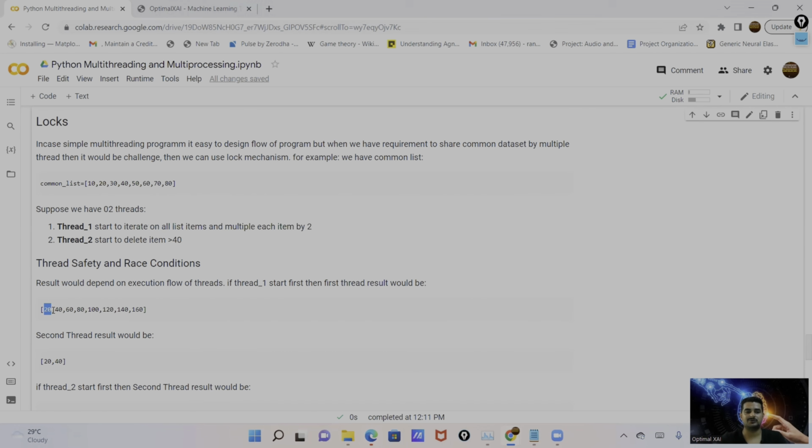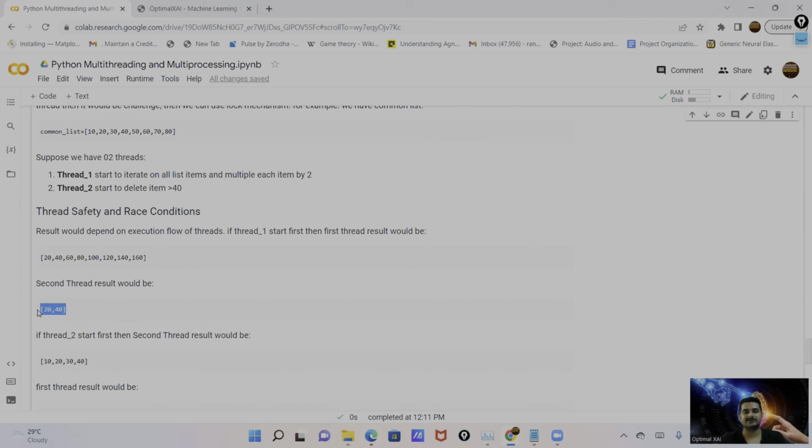You can see the output for this task is 20, 40, 60, 80, 100, 120, 140, 160. Then the second thread is run. This is the output for the second task: we are deleting all elements which are greater than 40. So 20 and 40 are the output of the second task.